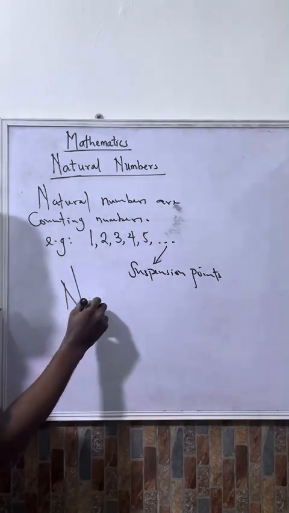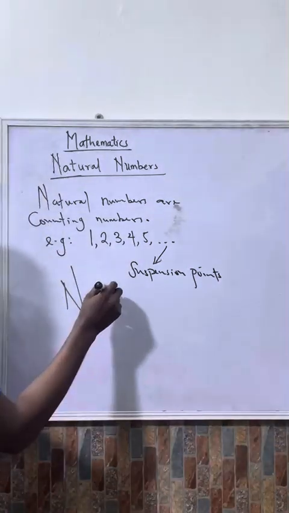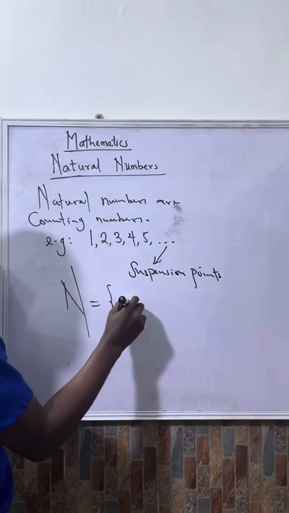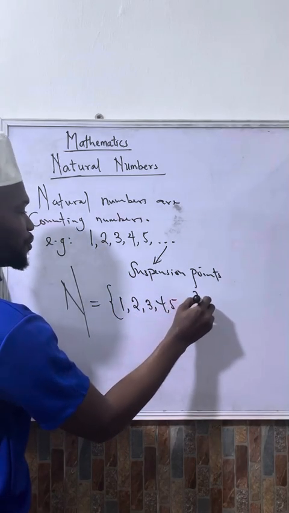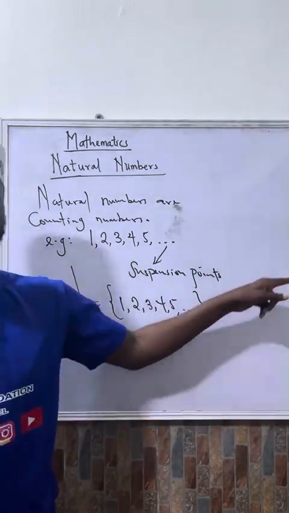And if you want to represent it in a more mathematical way, I will open this type of bracket and write 1, 2, 3, 4, 5, and so on. So these are natural numbers, because we can't get to the end.